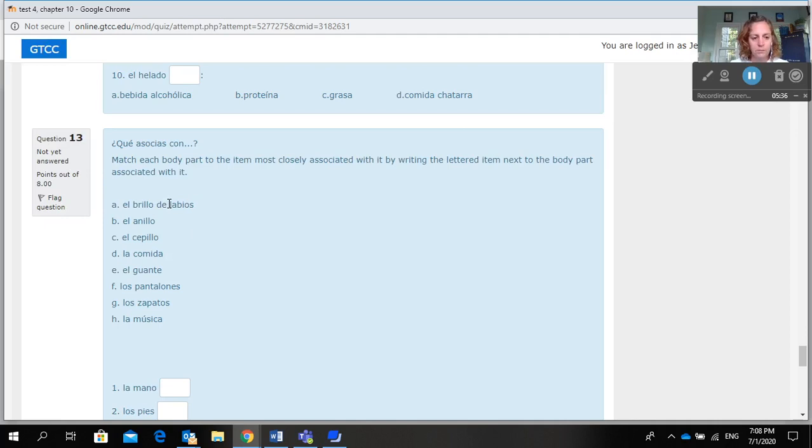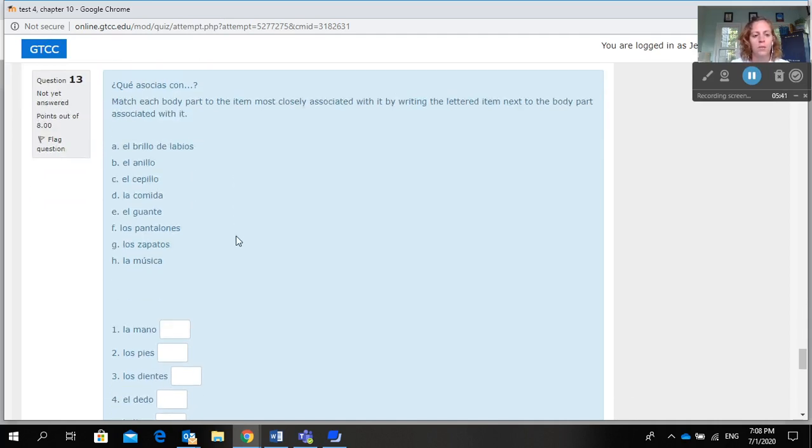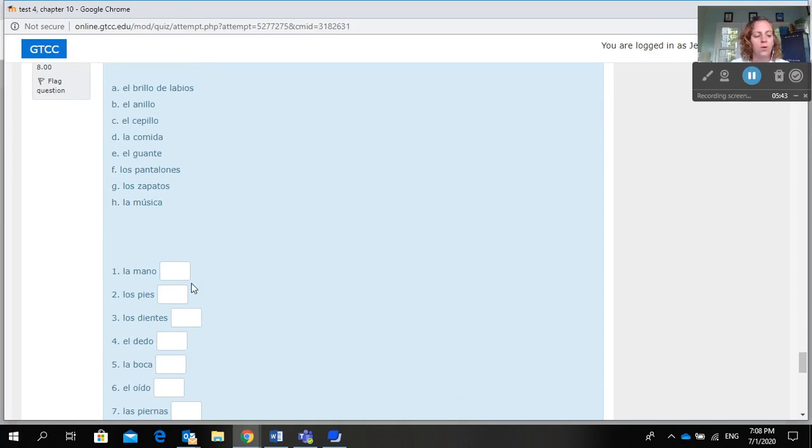For 13, ¿qué asocias con? Match each body part to the item most closely associated with it. So la mano, if you would associate that with el brillo de labios, you would write an A right here.